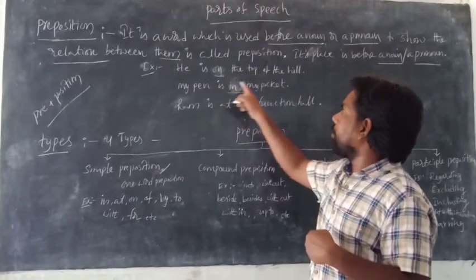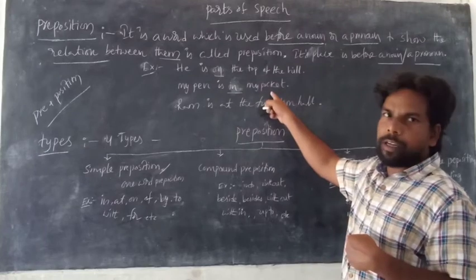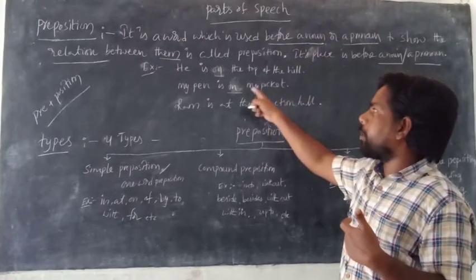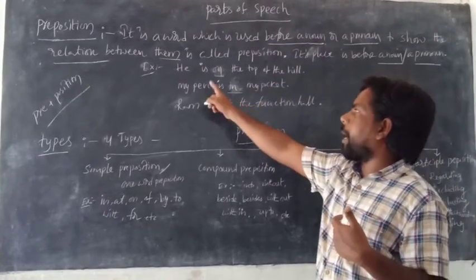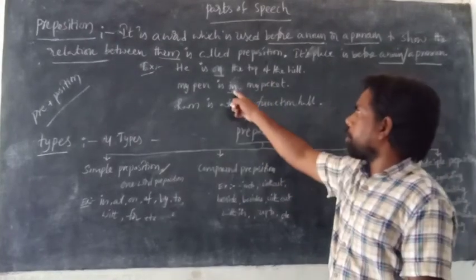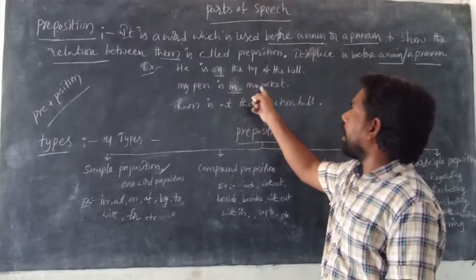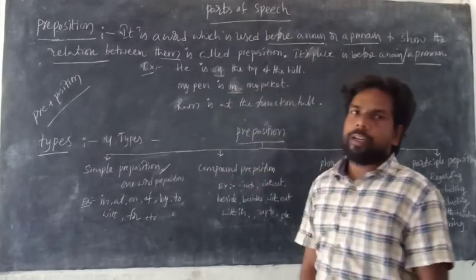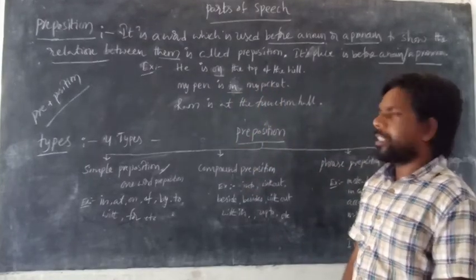This noun becomes this noun. There is no difference, there is no relation between a pen and a pocket. This preposition is used before a noun to show the relation between the noun and the noun. Is it clear?